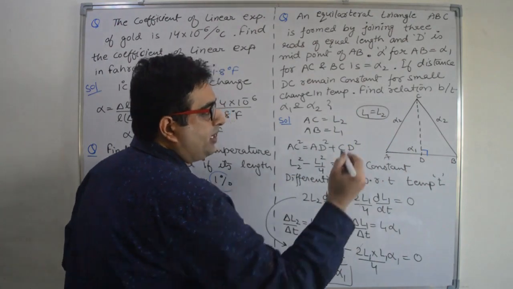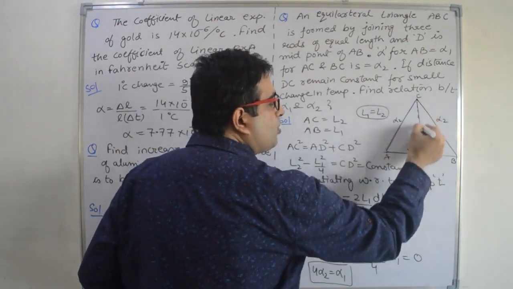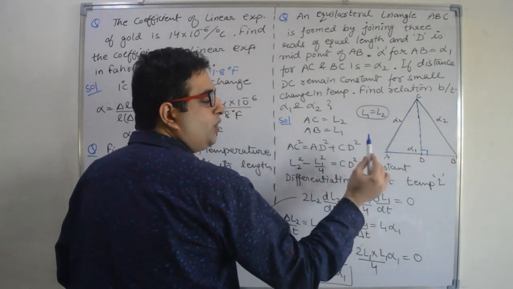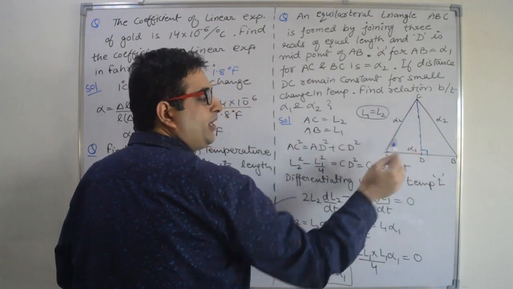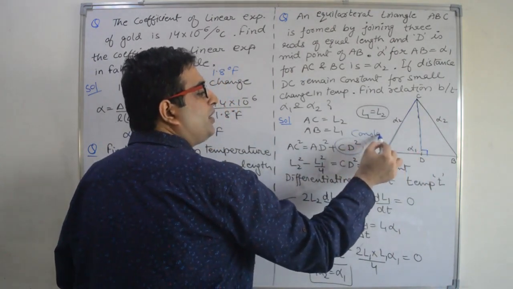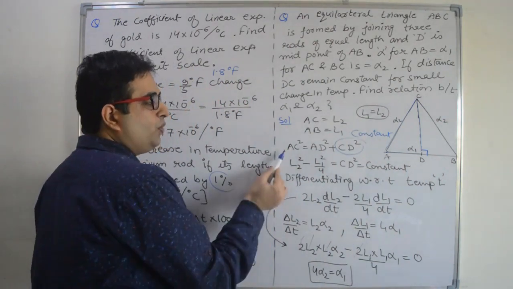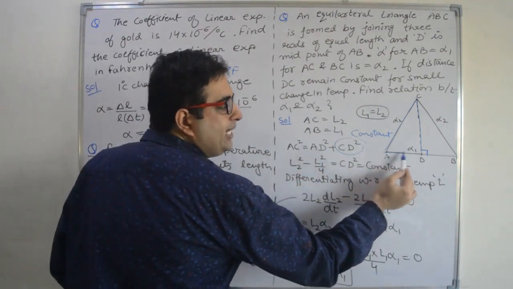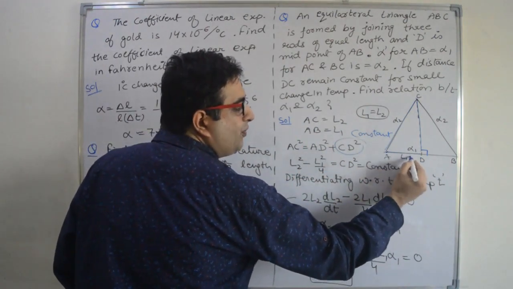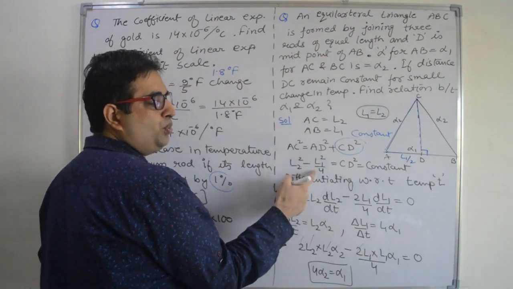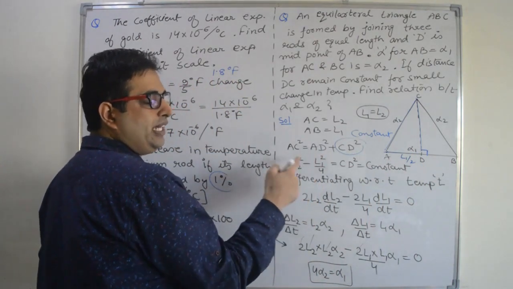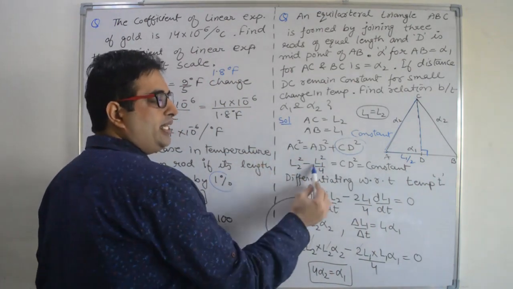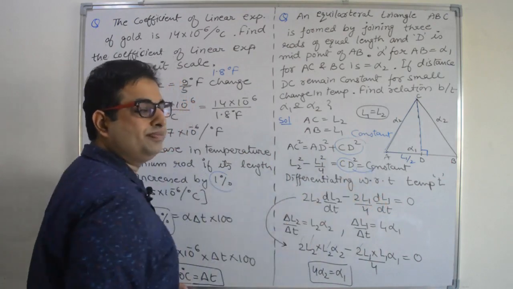Now according to the Pythagoras theorem, in this triangle you can say AC square, hypotenuse square, is equal to AD square plus CD square, where CD is constant. According to the question, CD is constant. What is AC length? AC length is L2. And what is AD length? Midpoint. So it is L1 by 2. So it is L1 by 2 whole square. That means L1 square divided by 4 is equal to CD square, that is the constant value.